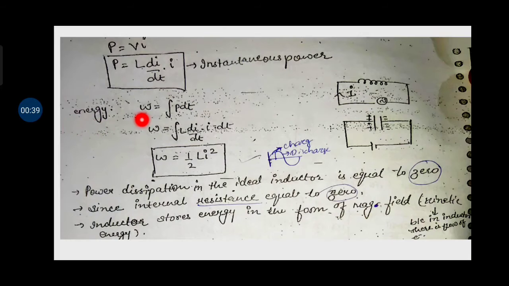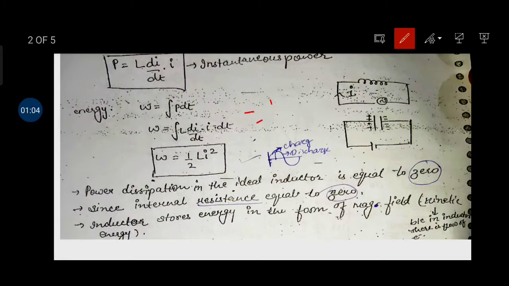Energy, what is energy? Energy is the integration of power with respect to dt. So here put the formula of power and integrate this. So W, that is energy, is equal to the integral of L di by dt into i dt. Here dt and dt will be cancelled, so the left part is L, which is taken outside.